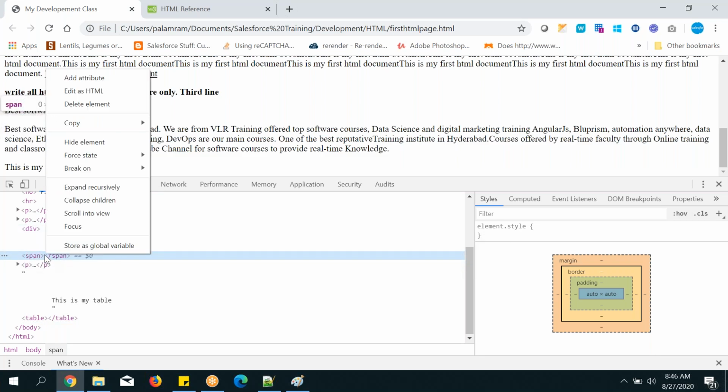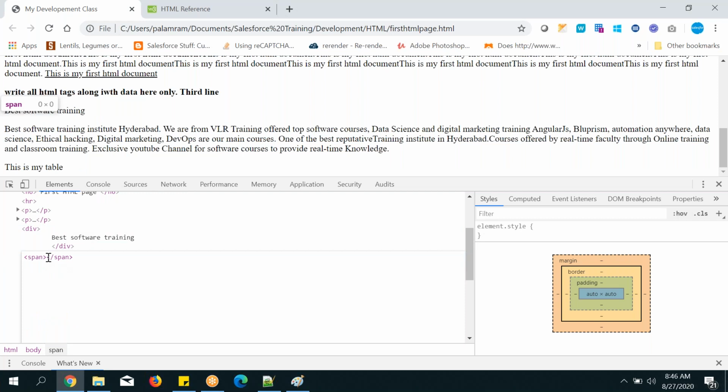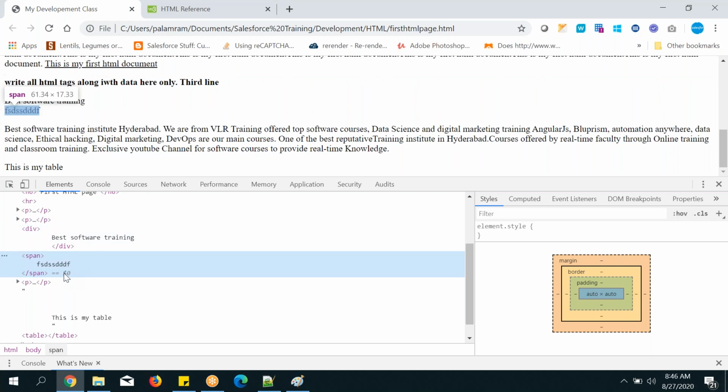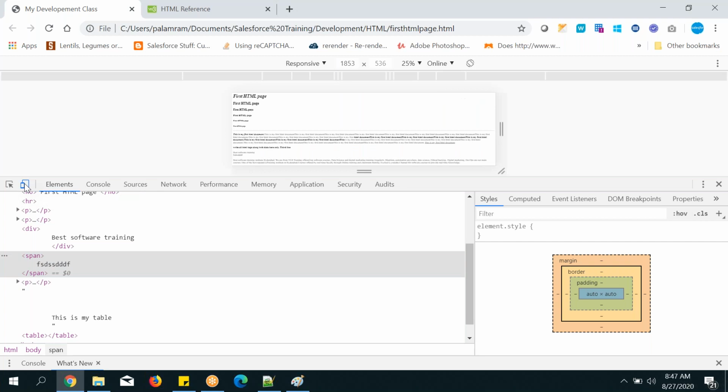Span, I have removed it, and if you want to add any HTML, I have shown you how to do it, with all this debugging, inspecting and checking here. This is called a span tag. This is called an inline block tag. It occupies only that much space, as much as the text is there. Also I showed you how to check with different devices.